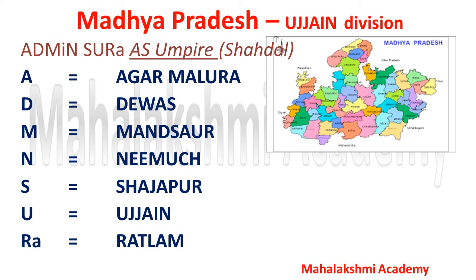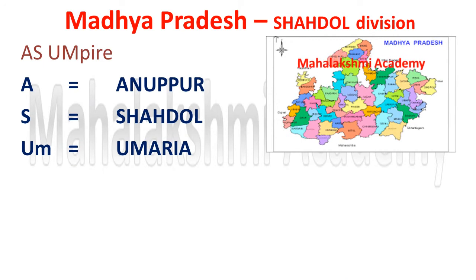Now we will move to the next division, that is Shahdol division. We already know the short code is as Empire. So here we are in the Shahdol division, and to learn the districts we have to learn the short code as Empire, where A stands for Anuppur, S stands for Shahdol, UM stands for Umaria. So this is all about the Shahdol division, which has 3 districts, and we can learn those 3 districts with the short code as Empire.